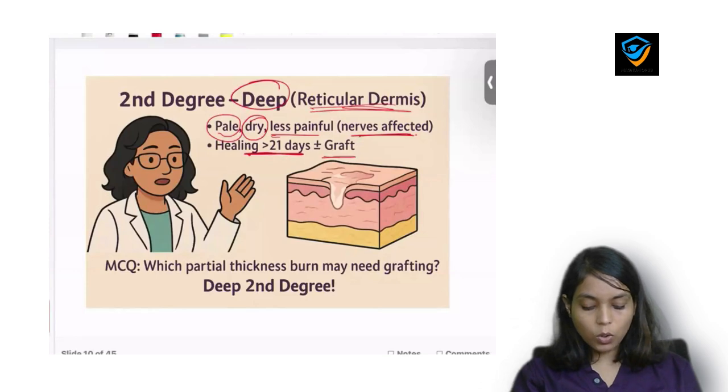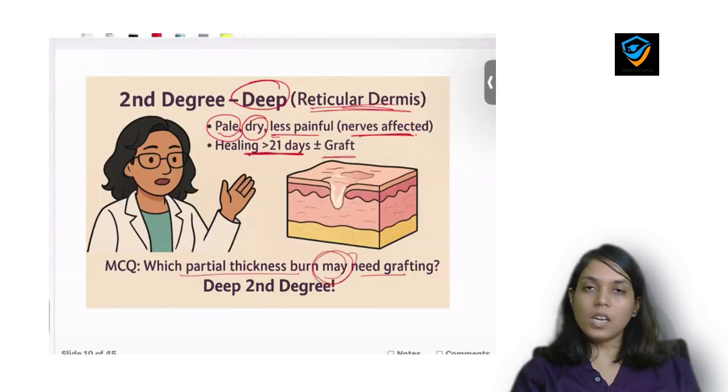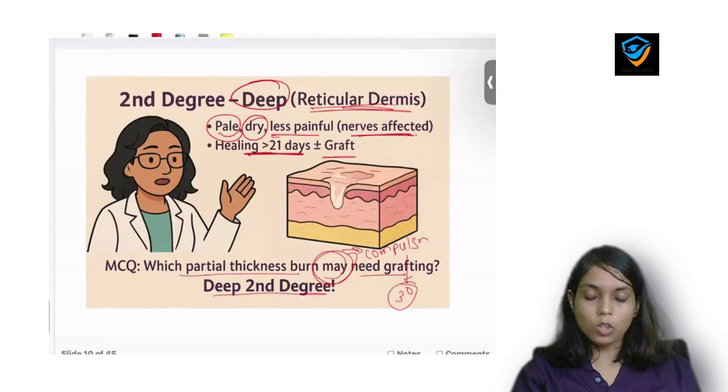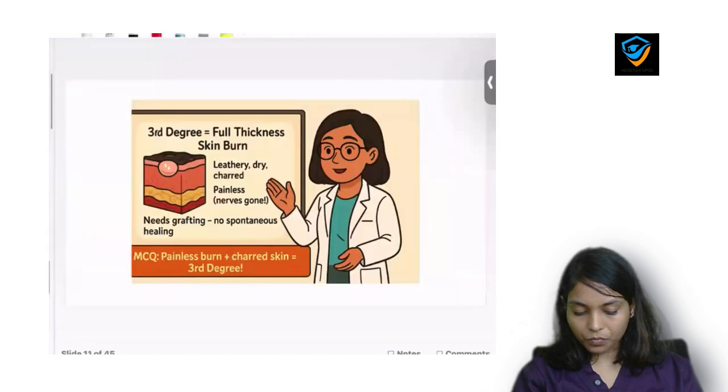So the MCQ is: which partial burn may need grafting. Every word is important in an MCQ. If they ask may need grafting, it is a deep second degree burn, and if they have given compulsory need grafting, then the answer would be third degree burn.